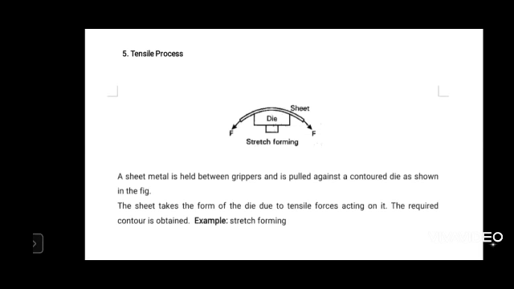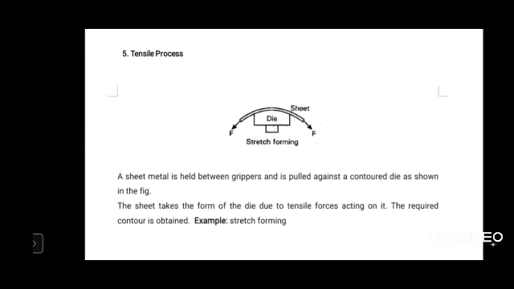Because it is initially gripped between the grippers, when you apply a force through the die, the material is subjected to tensile stress, and the deformation takes place on the sheet metal into the shape of the contour provided on the die. An example of the tensile process is the stretch forming process.